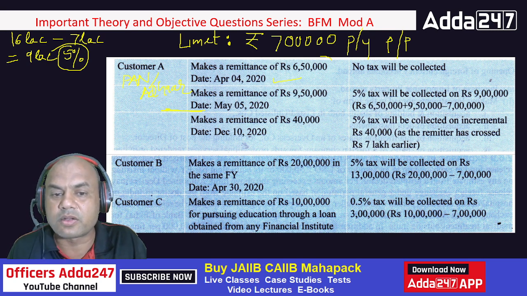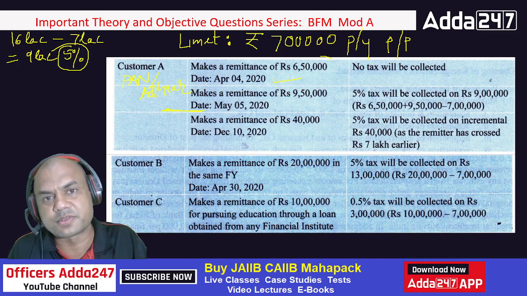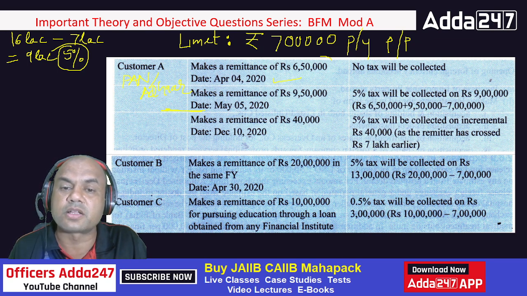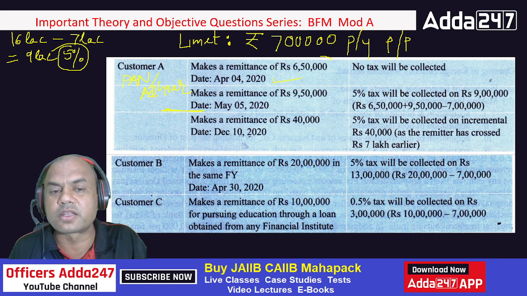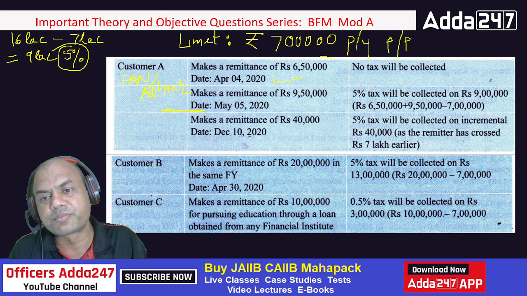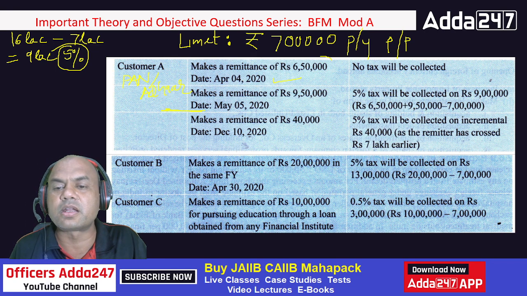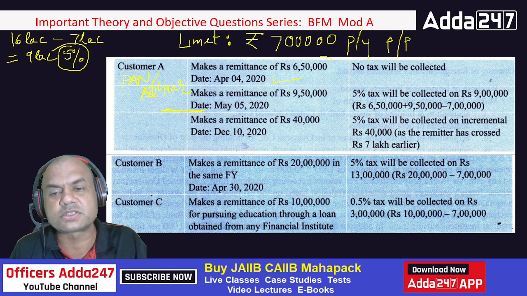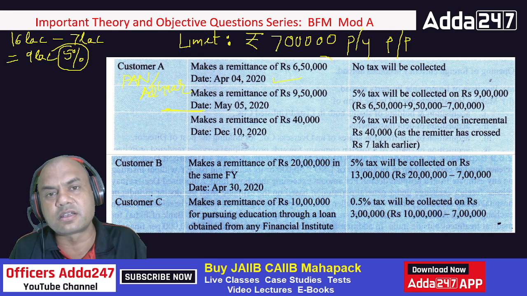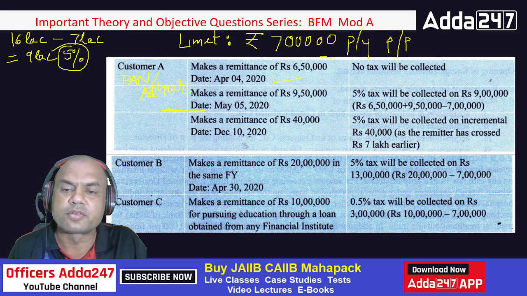Now on December 10th, this person again comes and makes a remittance of 40,000. Now in this case, what will happen? Earlier tax is paid. No problem in this. I have already collected the tax for these two transactions. Now for the third, I'll take 5% on 40,000. 5% will be collected on the incremental 40,000 as the remitter has crossed 7 lakhs. This is per person per year. He has already crossed 7 lakhs earlier. Now this is above, so that's why 5% will be collected on that 40,000.